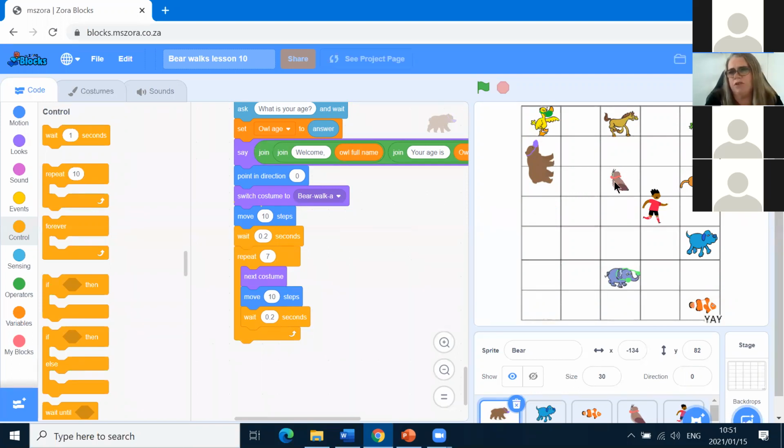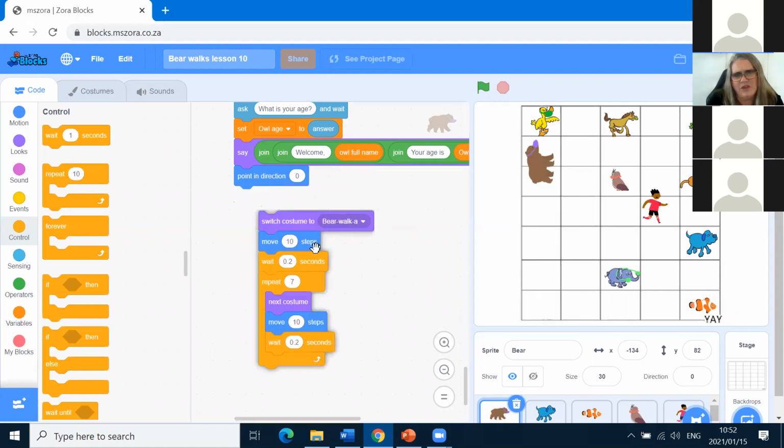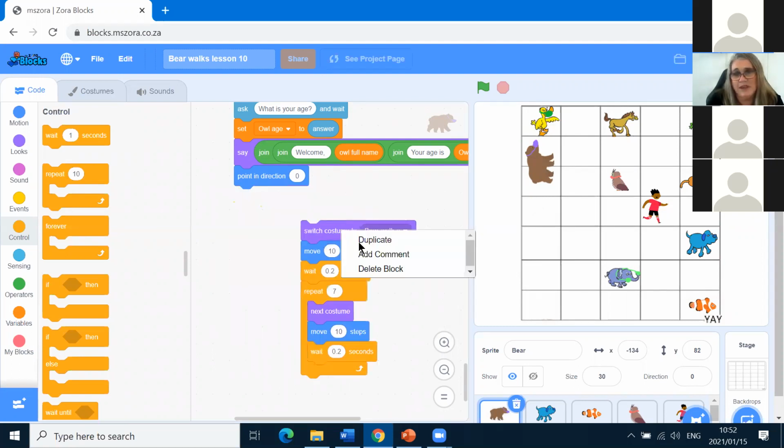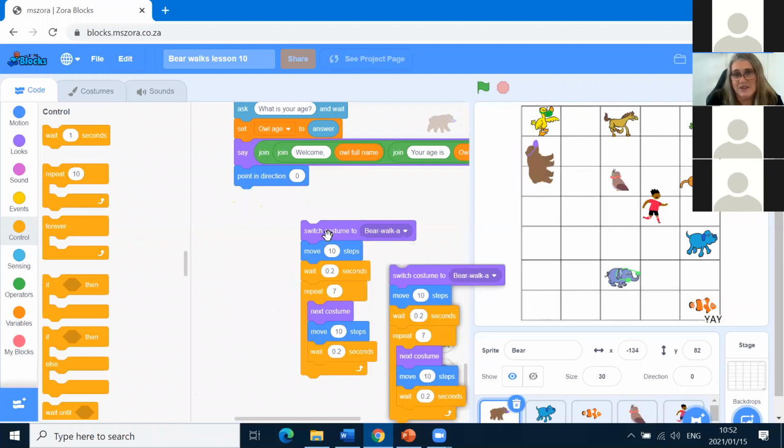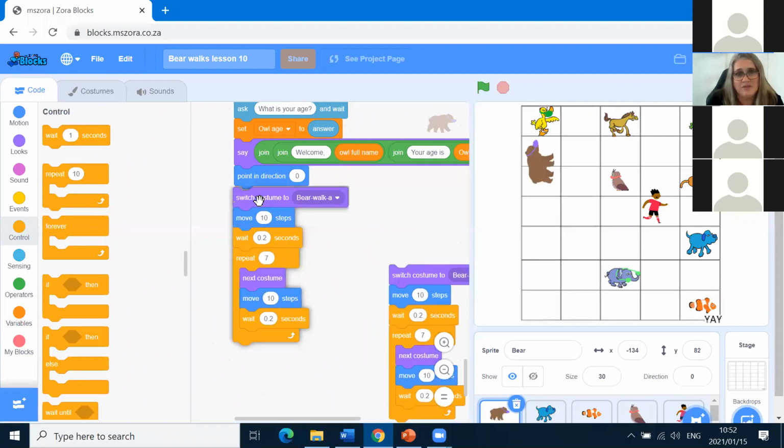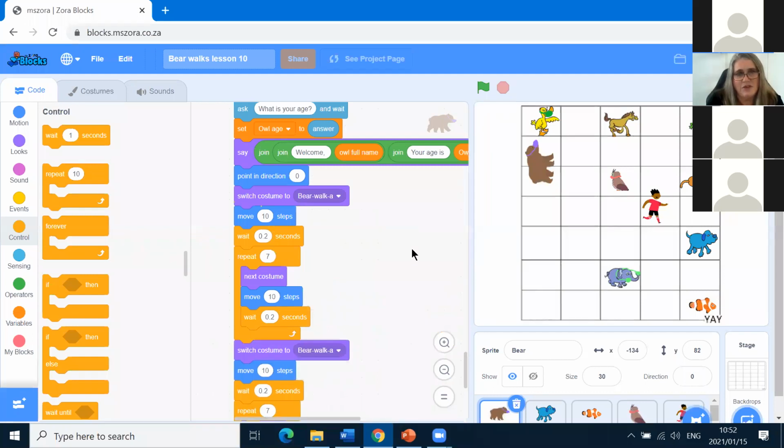So what's going to happen is, where was Owl's place? Owl's place was here. Bear is not quite with Duck yet, so we need to basically repeat this code. See this code over there? I'm going to right click and duplicate it. So he walks another 8 steps. See how far it gets. Maybe it's going to go too far.